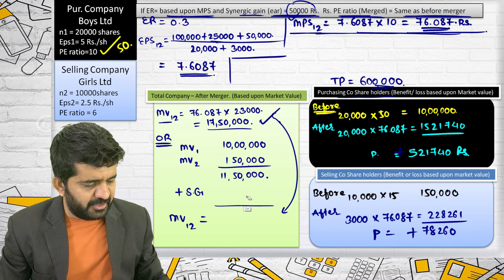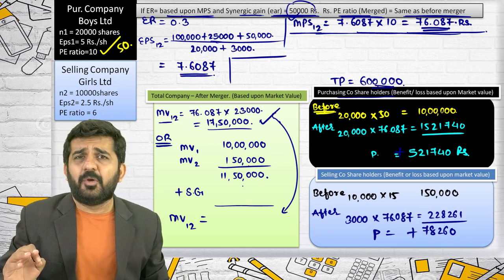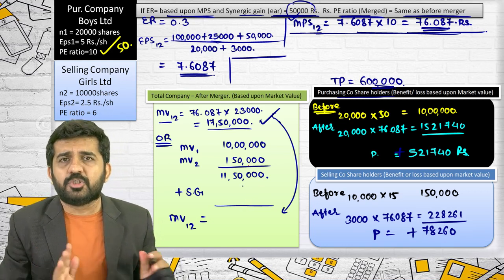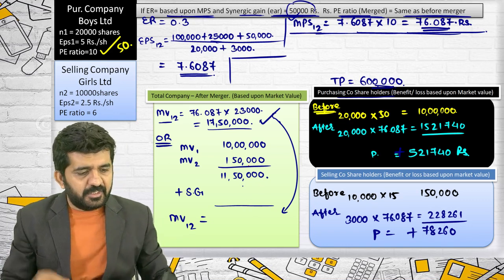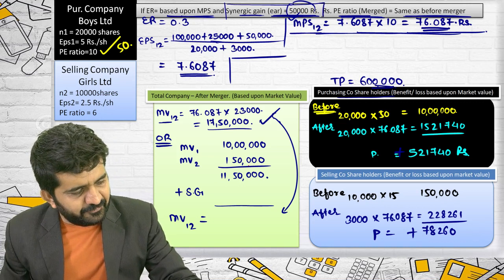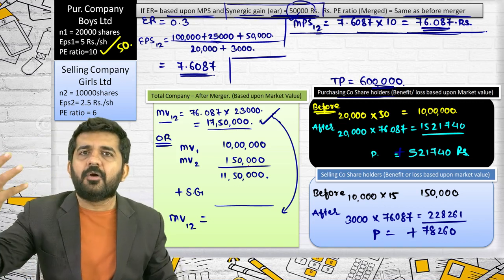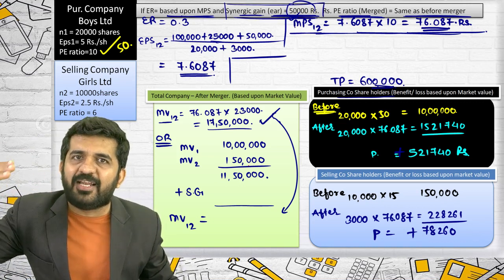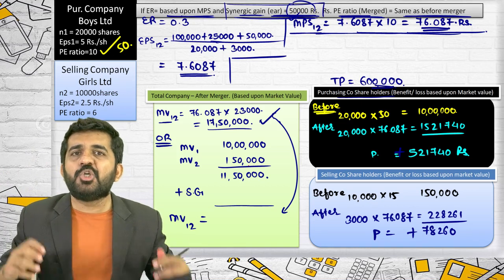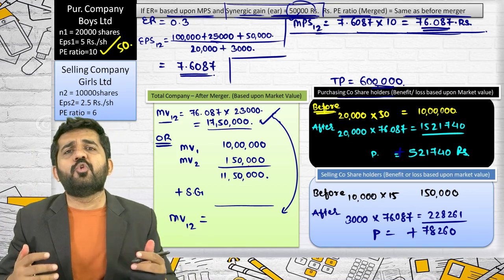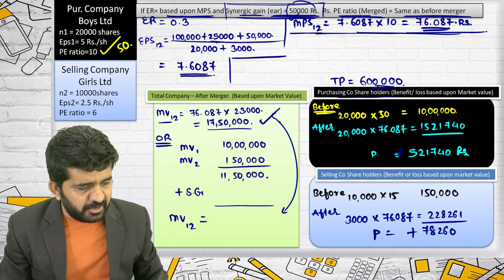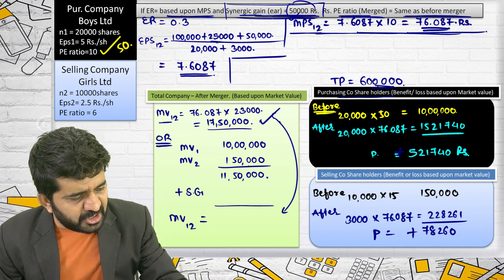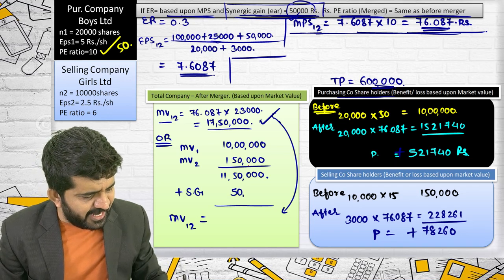Try to concentrate on a simple concept. Why people don't understand, I don't know. This is a major doubt, how this answer comes. Sir, old value plus old value of second company plus your profit should be your new value of merged entity. Agreed. But this is a synergic gain based when I add 50,000.